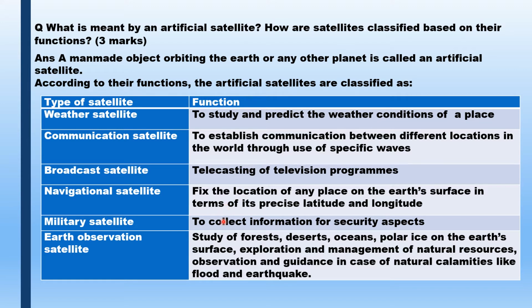Military satellite to collect information for security aspects. Earth observation satellite, study of forests, deserts, oceans, polar ice on the Earth's surface, exploration and management of natural resources, observation and guidance in case of natural calamities like flood and earthquake. This table is very important because this question is twisted and asked in many different ways.